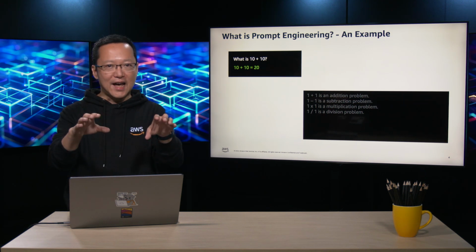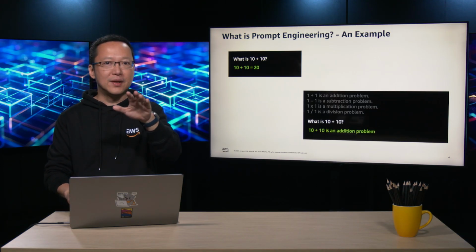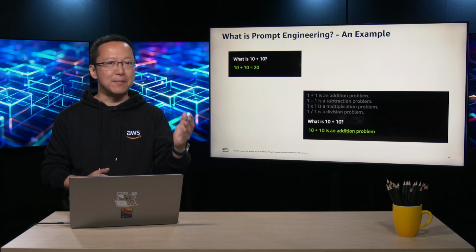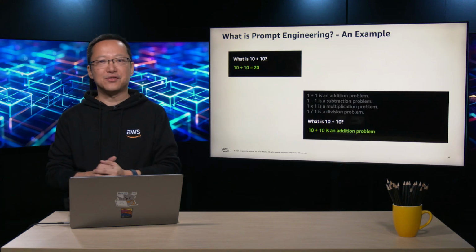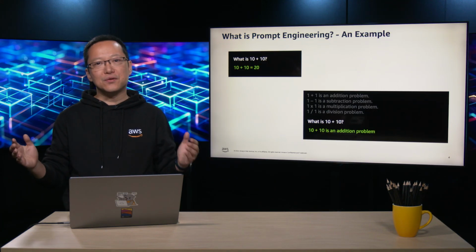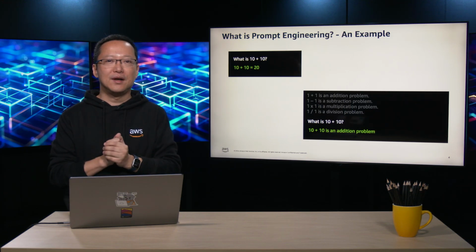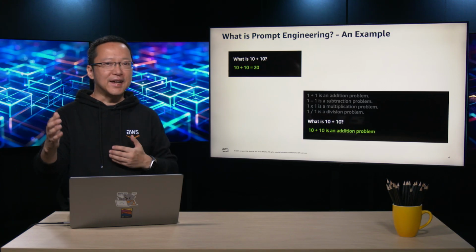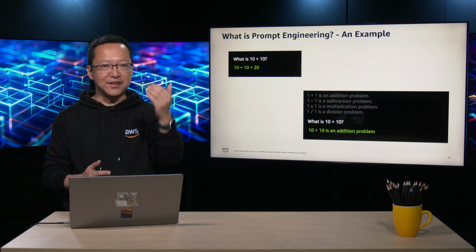With this context, asking what is 10 plus 10 would prompt the large language model to respond that 10 plus 10 is an addition problem rather than solving it. The large language model generates responses based on the provided context. The same question prompts different responses when given different contextual information through prompt engineering.